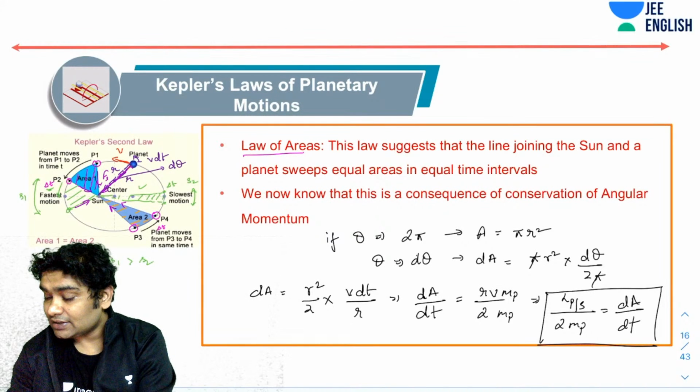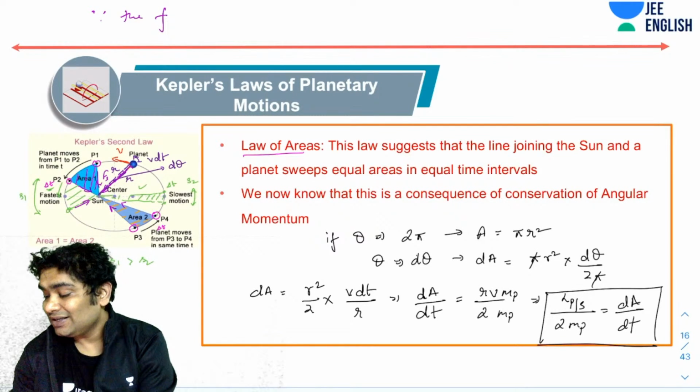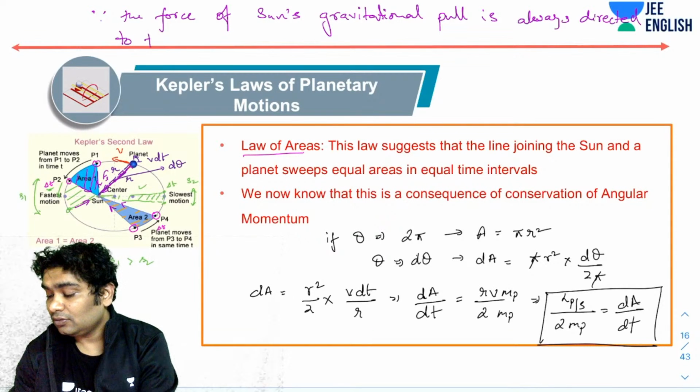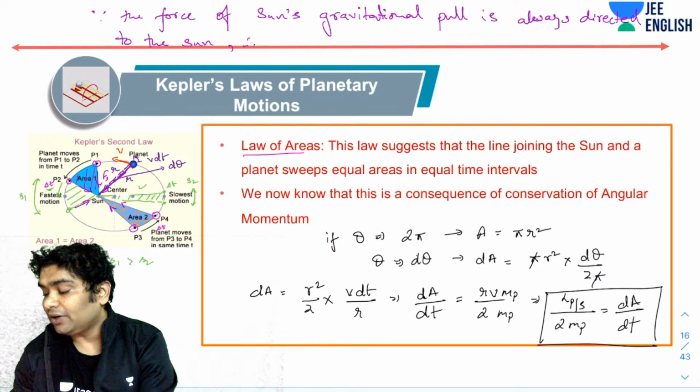Okay, so I can say since the force of sun's gravitational pull is always directed to the sun, therefore, it cannot produce any torque with respect to the sun.